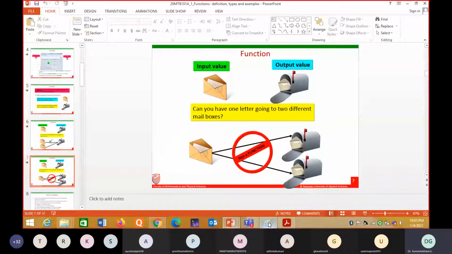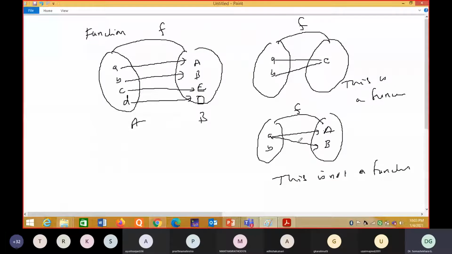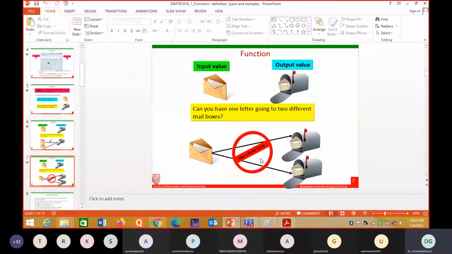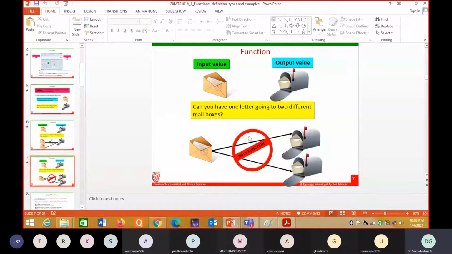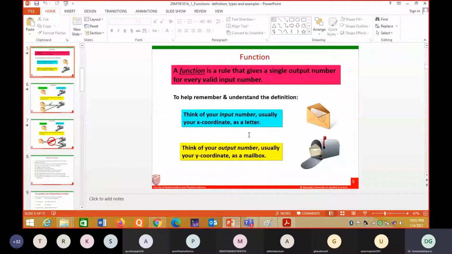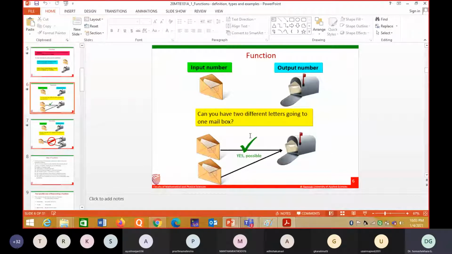That is the meaning. Even two elements can have one single image. Here, see, this is not possible in the sense of function. This is possible. Two elements can have a single image. But this is not possible. We can give plenty of examples for this one.